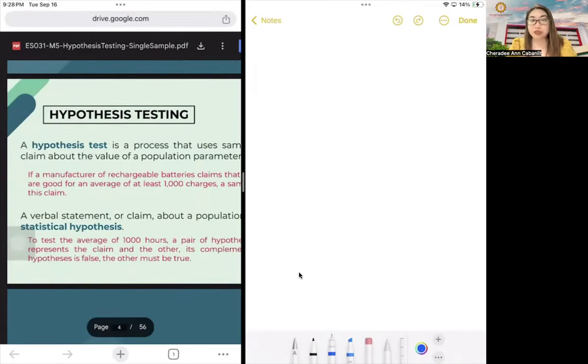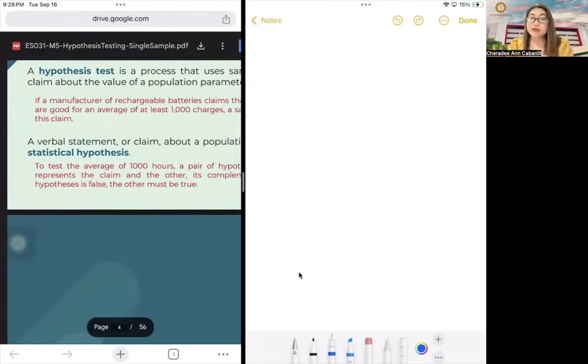So there should be a valid reason, there should be evidence, okay, for us to claim that we are better than the current status, we're better than the current machine we are using, we are better than the current process that we are currently using right now. So technically, we are trying to prove a claim here. Okay, that's the purpose of hypothesis testing. Okay, while the verbal statement or claim we're going to work with will be called the statistical hypothesis.